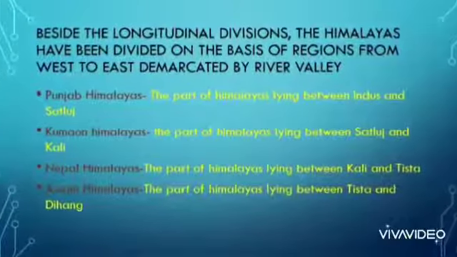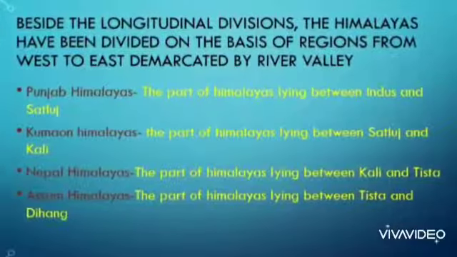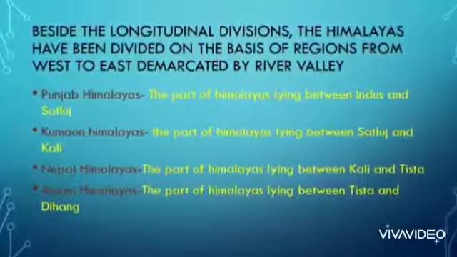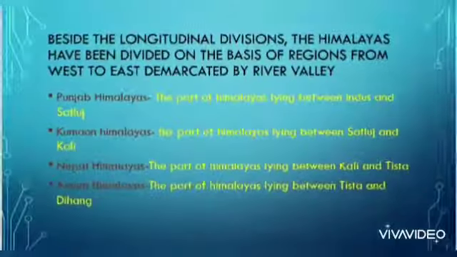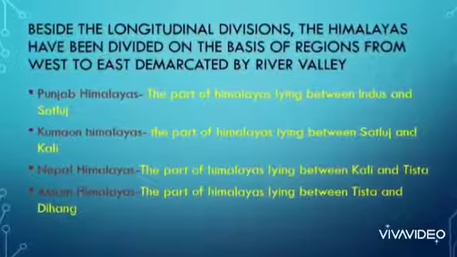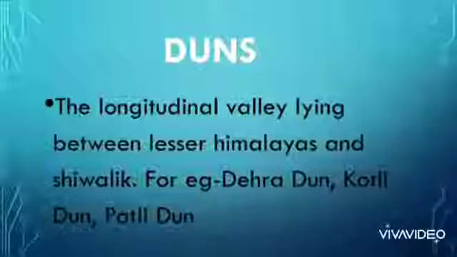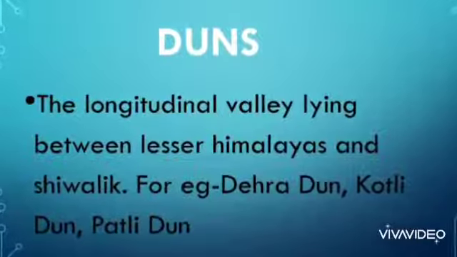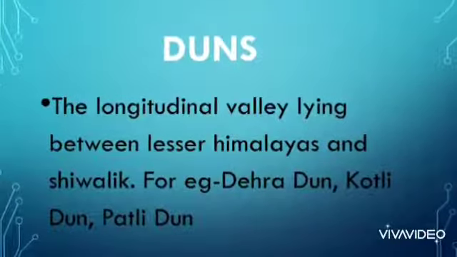Besides longitudinal division, these can be divided on the basis of river valley, that is Punjab Himalayas, Kumaon Himalayas, Nepal Himalayas and Assam Himalayas. Punjab is between Indus and Satluj River. Kumaon is between Satluj and Kali River, whereas Nepal Himalayas lie between the Kali and the Tista River, and Assam between Tista and Dihang. Duns are the longitudinal valleys lying between Lesser Himalayas and Shivalik. The examples are Dehradun, Kotli Dun and Patli Dun.